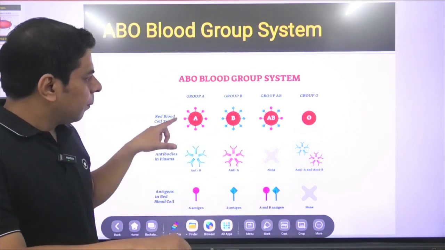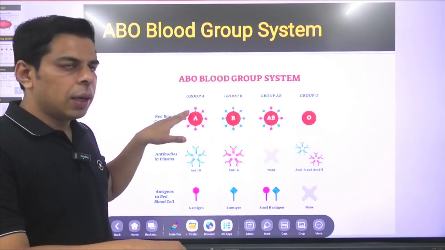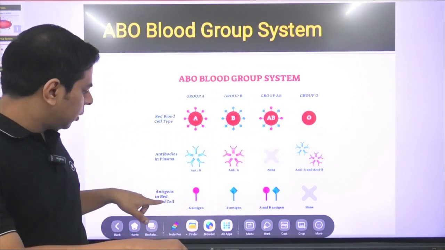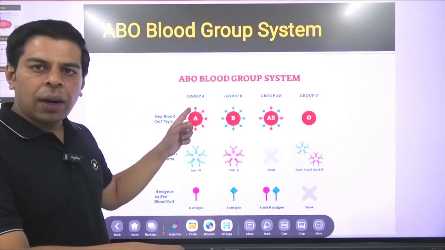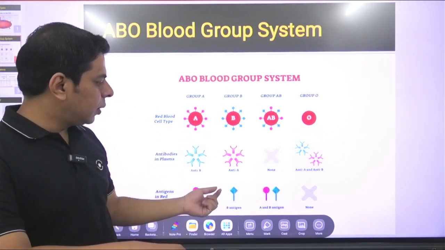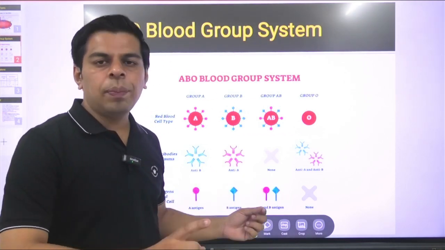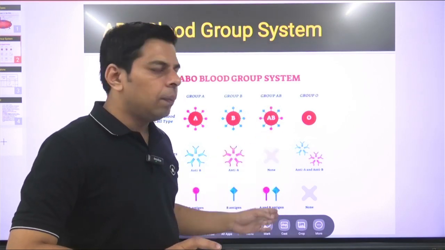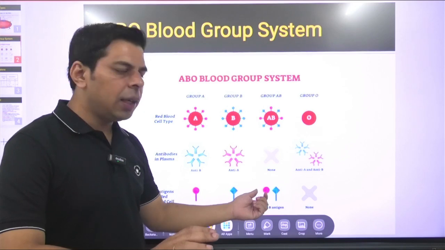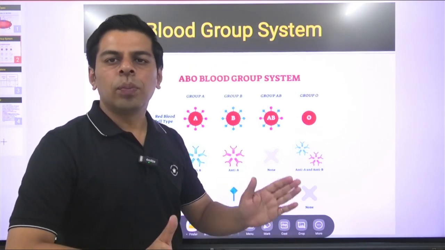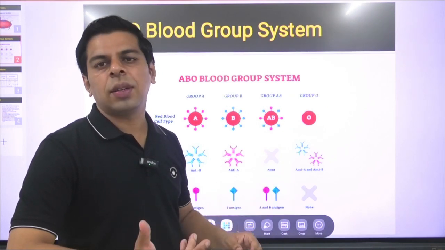As you could see on your screen, the first part is signaling the different types of blood groups, A, B, and O, and the lower column is denoting the antigen part. In the A blood group, you could see the A antigen is present. In B, there is a structural difference and the combination is different, so it was referred to as B. The key point to note is that in case of AB, there is no third antigen like AB. It's just that A and B are present simultaneously. So when both antigens are associated with the outer surface of red blood cells, that person is said to have AB blood group.